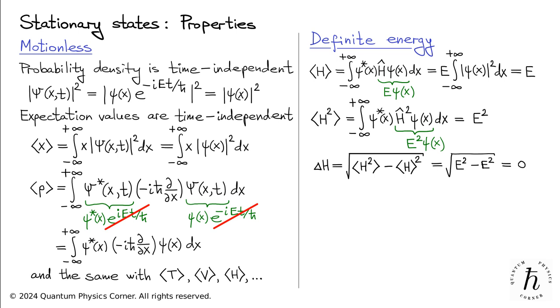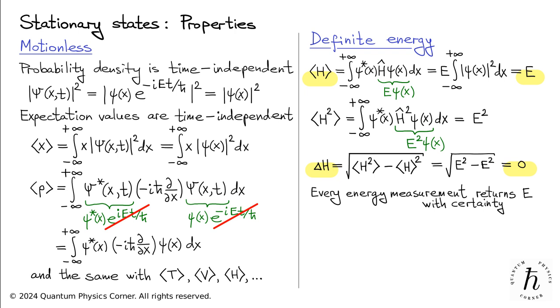Let's reflect on our findings. Typically, energy measurements yield random outcomes distributed according to a probability distribution. In the case of a stationary state characterized by a constant E, we've observed that the mean of this distribution equals E. Moreover, we've determined that the distribution has no spread. This implies that in our stationary state scenario, every energy measurement must yield the same outcome, specifically, E. Therefore, there is no uncertainty in the particle's energy value. It is definite and equals E.